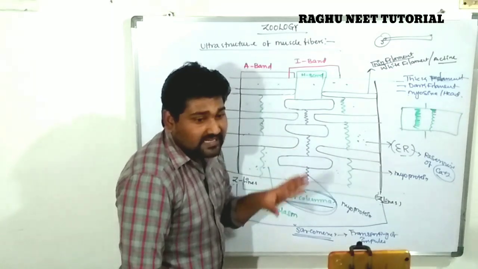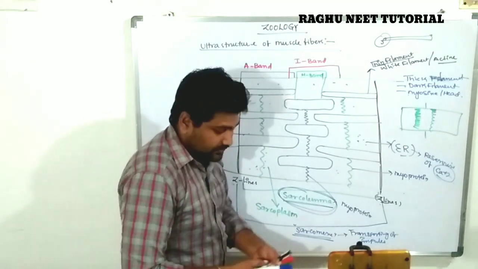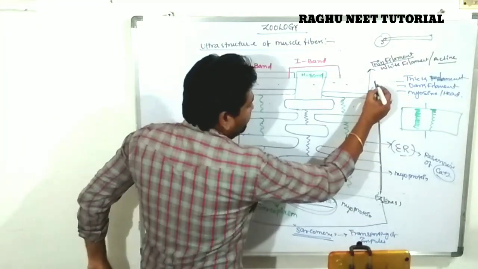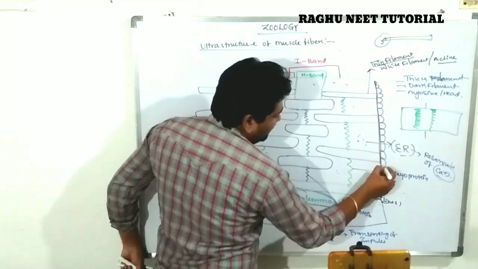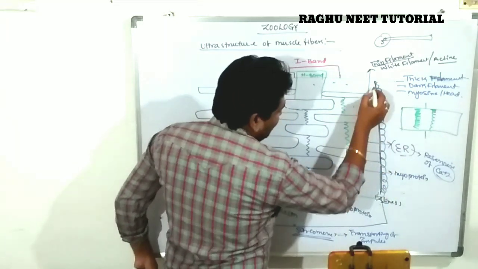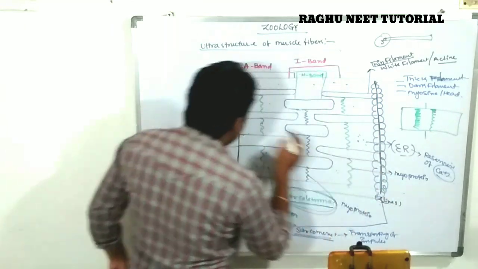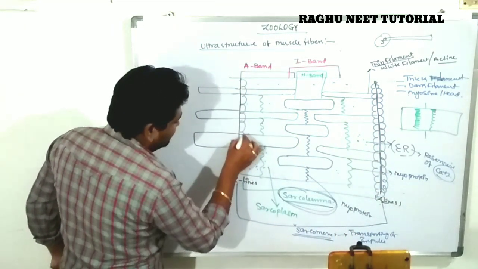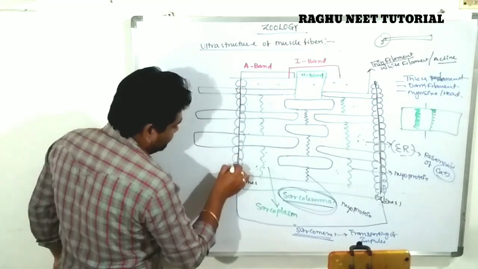Next one. The Z lines are completely covered by tubules on either side. Note down everyone, very very important. Either side of the Z line is completely covered by tubules. These are called T tubules, and the system is called the triad system.